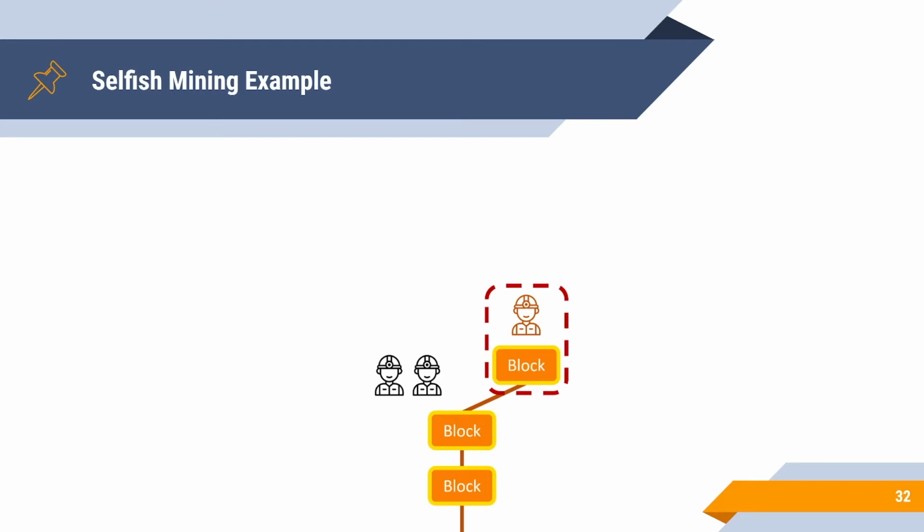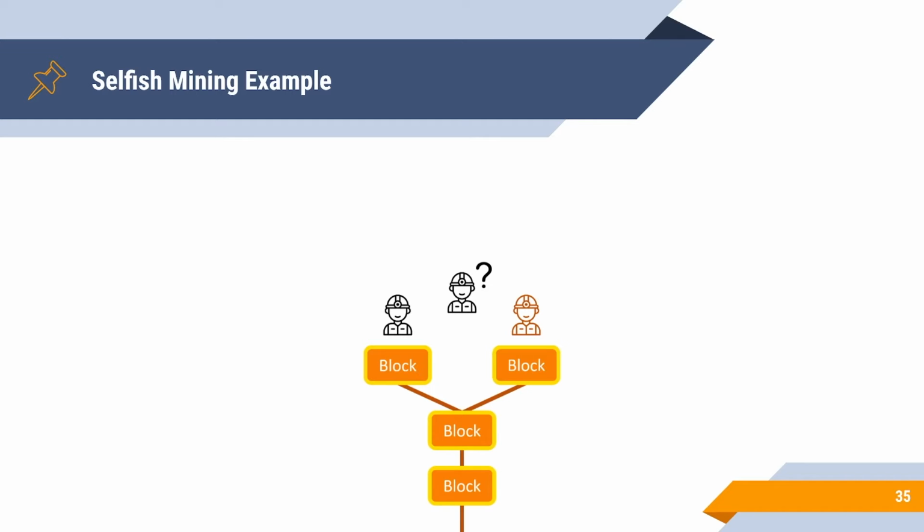When Sarah discovers the first block in her private branch, Harry happens to find another block after the public branch. Sarah must now reveal her block in order to create a tie. Howard would then choose between these two branches, still depending on the propagation through the network. He may join Harry's side or join Sarah's side.